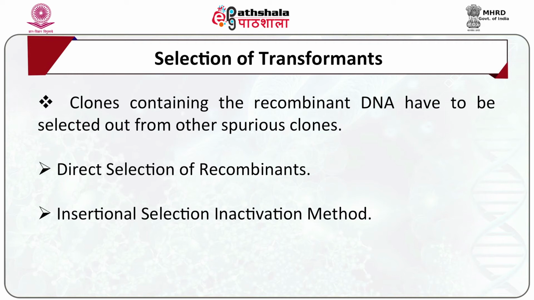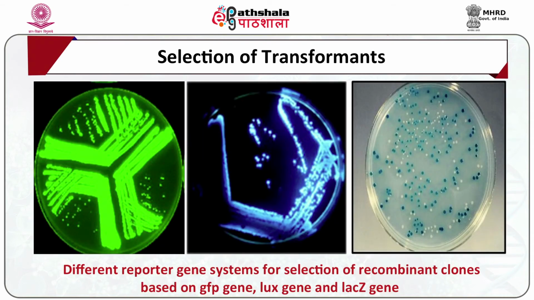Selection of clones carrying a gene of interest is done on the basis of marker genes or a reporter gene present on the vector used in the cloning process. For the direct selection of recombinants, all commonly used vectors carry a selectable marker gene. A selectable marker gene, like drug resistance or plaque formation, permits only those clones which possess it to survive under suitable conditions. The genes which confer resistance to antibiotics like ampicillin, tetracycline and kanamycin are excellent marker genes.